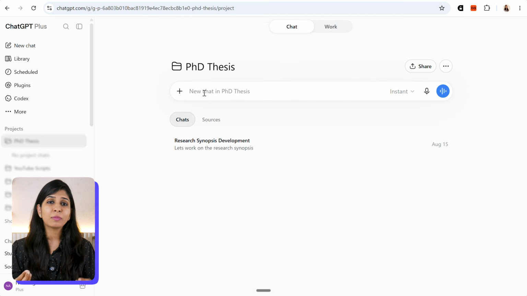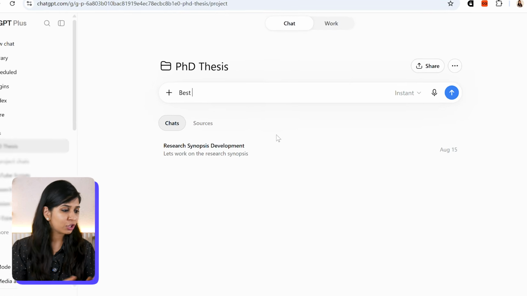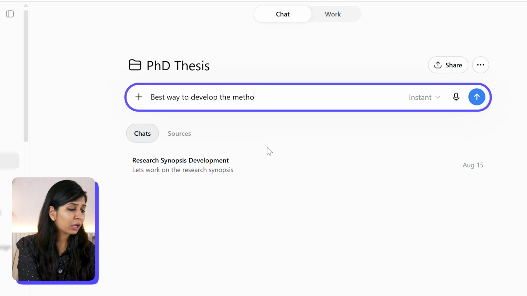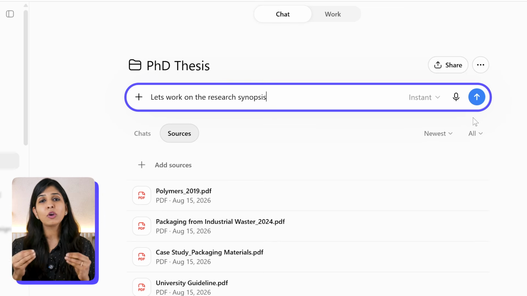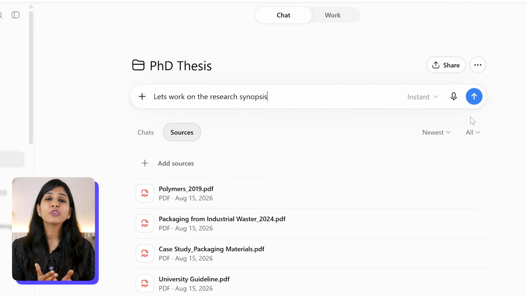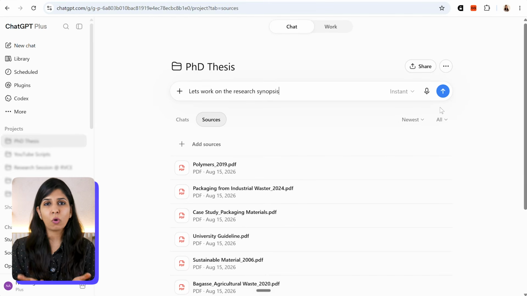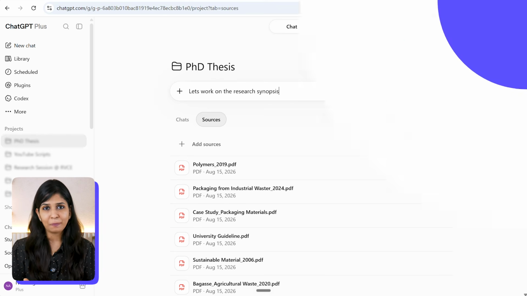And the next time that I have any chat within the project, say for example here, I'm talking about a particular methodology that I want to develop, or how should I write my research synopsis, for every conversation that I have, ChatGPT is going to remember all the context, all the information without me having to explain everything every single time or without me having to upload the PDFs again and again.